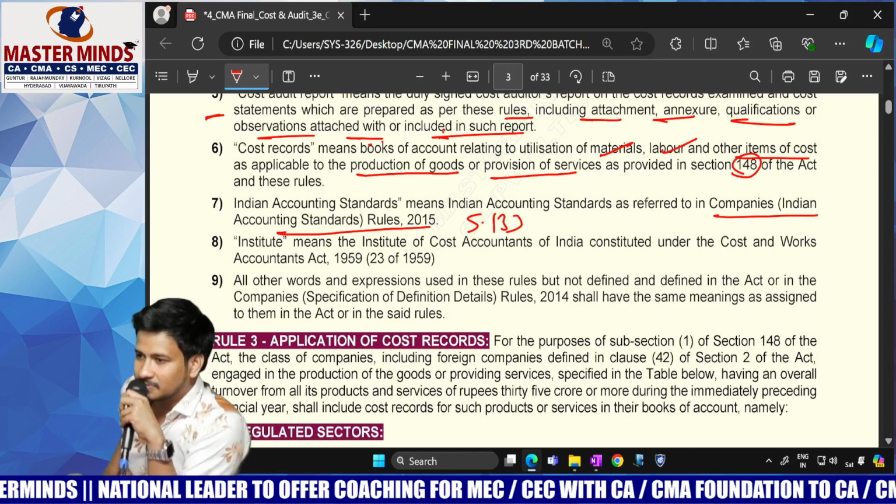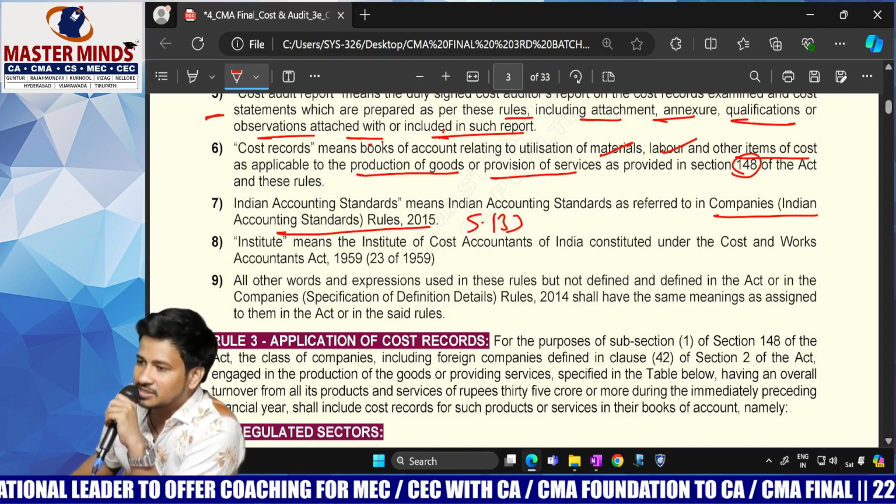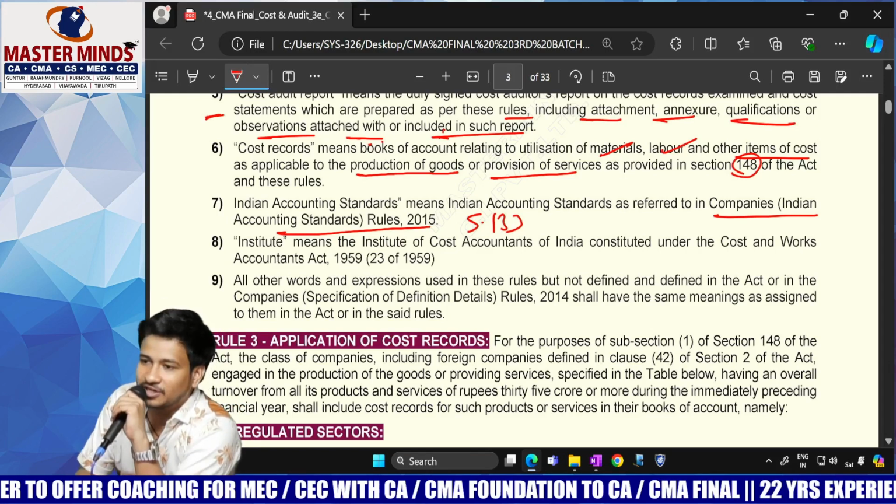Likewise, how we are having the Companies Cost Records and Audit Rules, in the same way the Companies Indian Accounting Standard Rules 2015 are there.